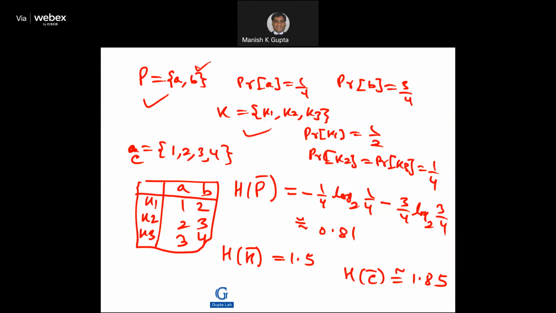So this will be minus 1 by 4 log base 2 of 1 by 4 for a, and minus 3 by 4 log base 2 of 3 by 4 for b. Just substitute the values, and this turns out to be 0.81. Now for K and C, the values are 1.5 and 1.85. That you can work out by taking a piece of paper and a cup of tea in the evening, right? So that you can easily calculate.